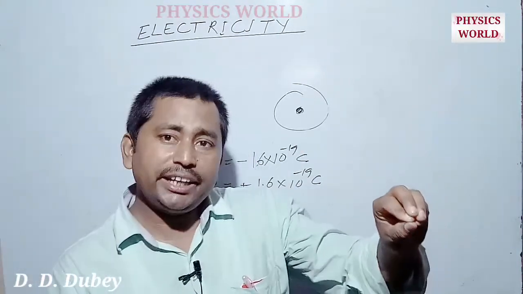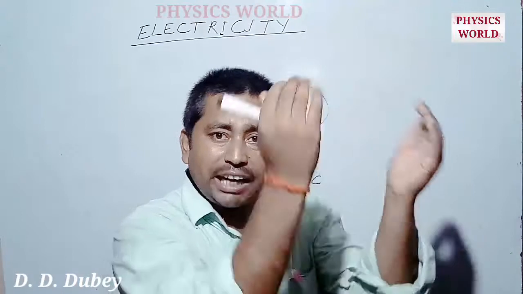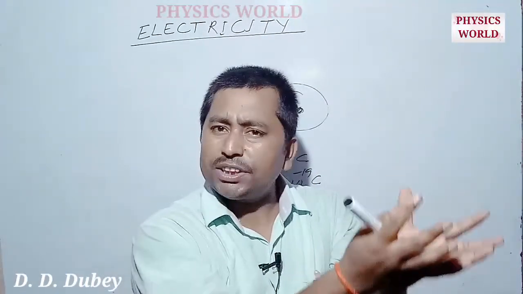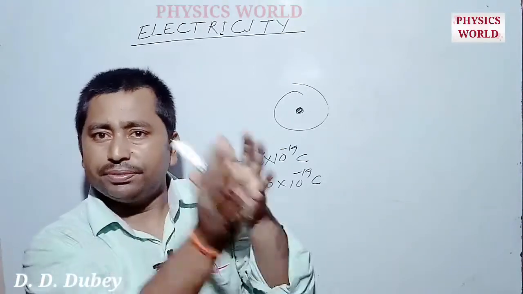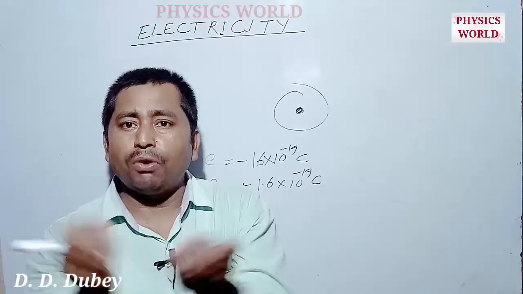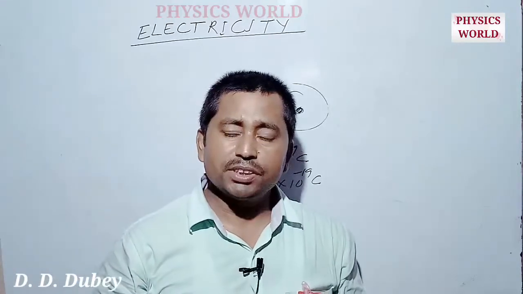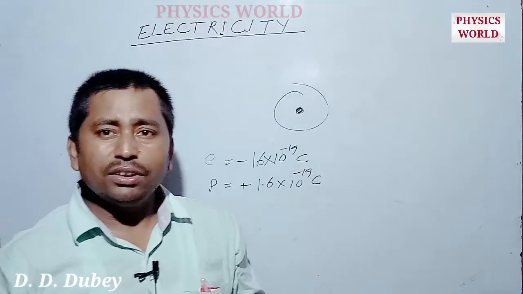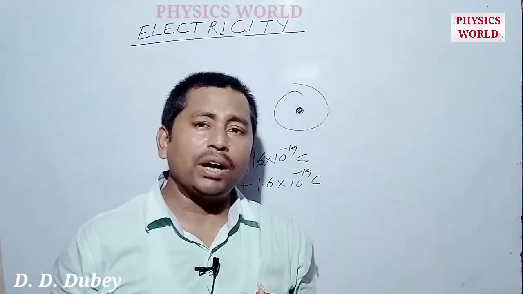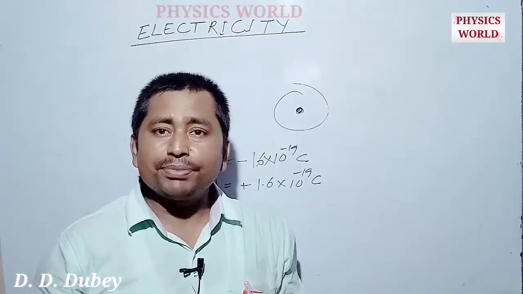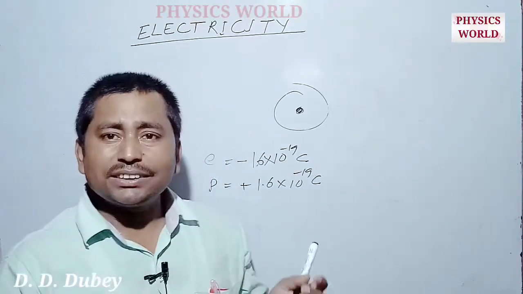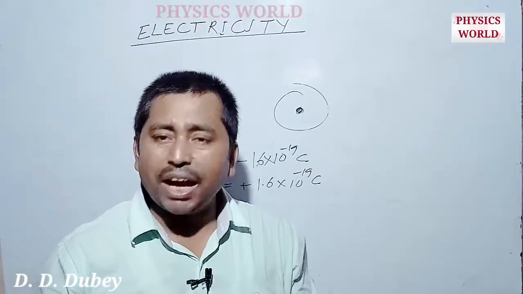The object where the negative charge collects becomes negatively charged, and the object that loses it becomes positively charged. For example, if we rub glass with cat fur, the glass becomes negatively charged and the cat fur becomes positively charged.